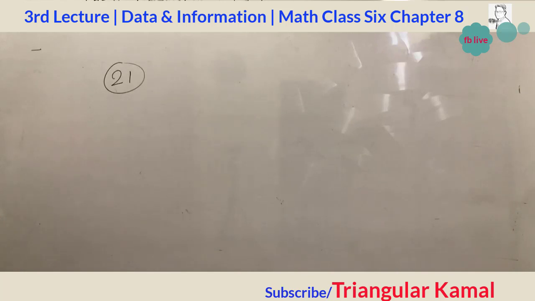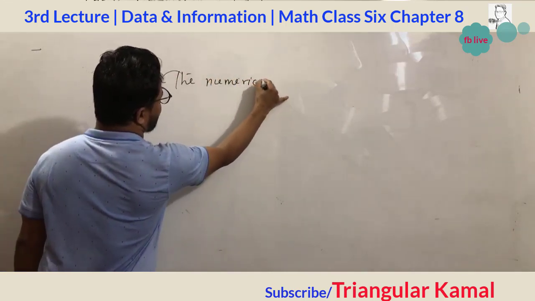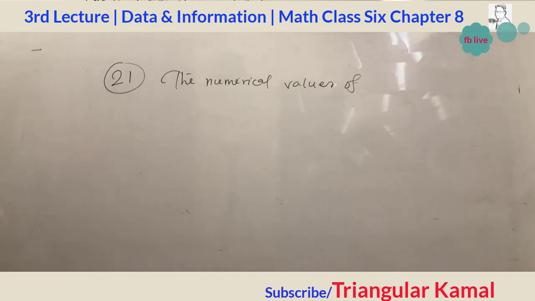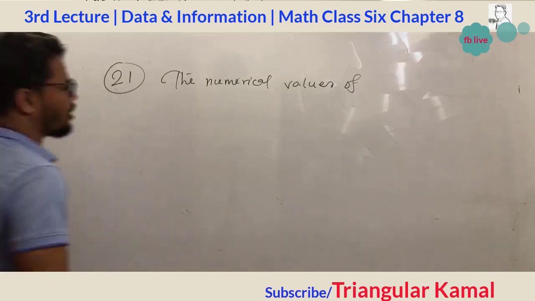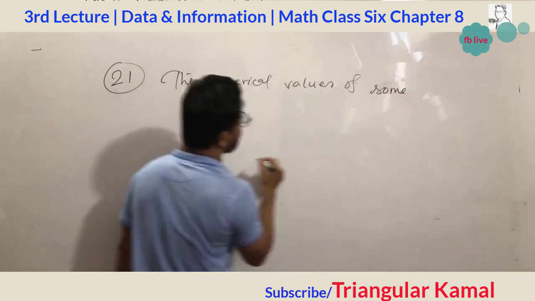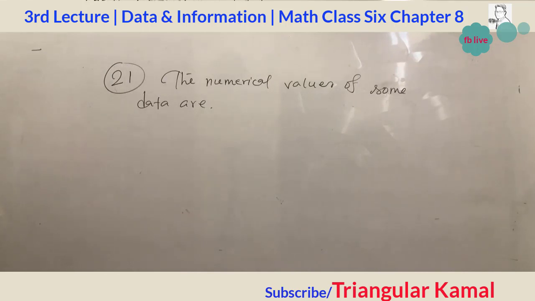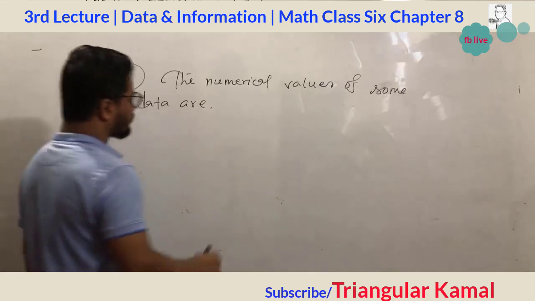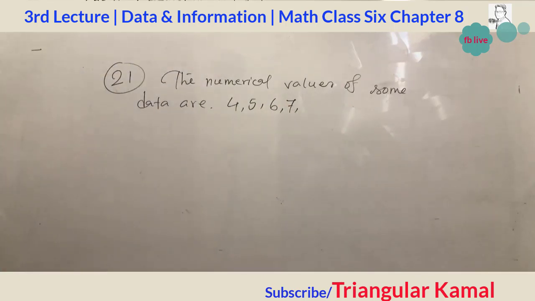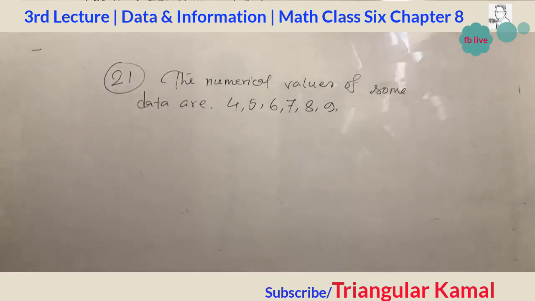The numerical values of some data are 4 5 6 7 4 5 6 7 8 9 11 12 4 5 6 7 8 9. I think, which one finds their mode?